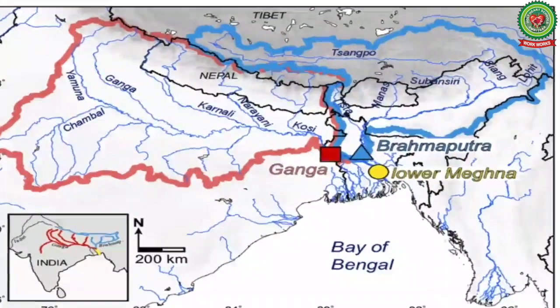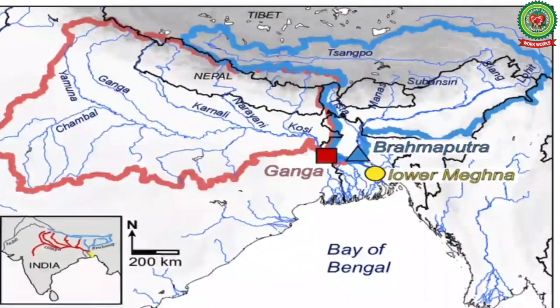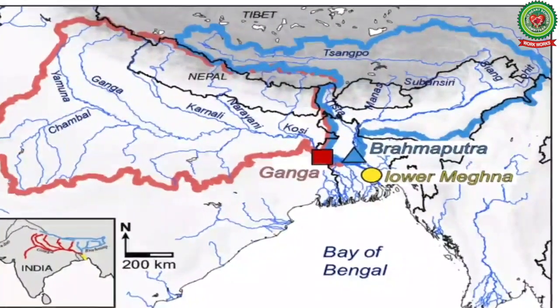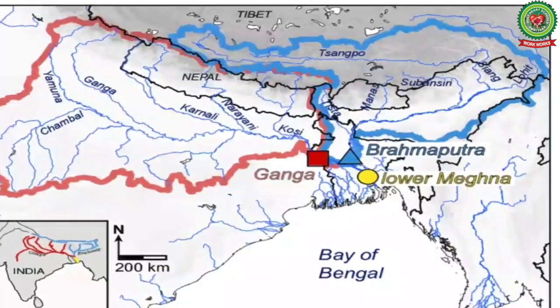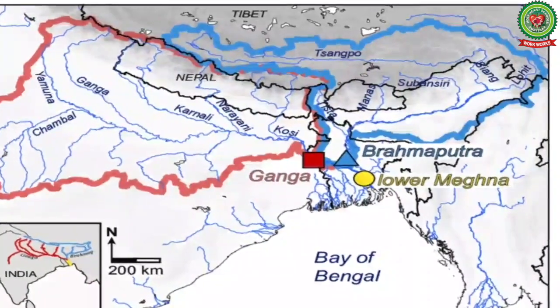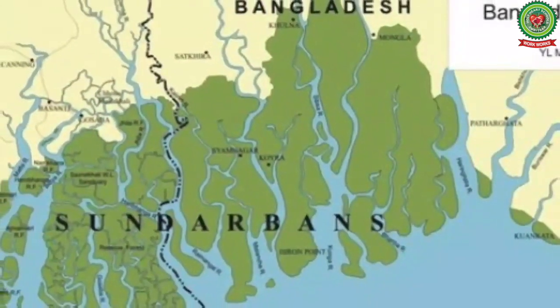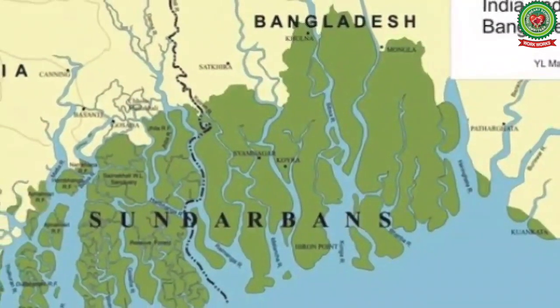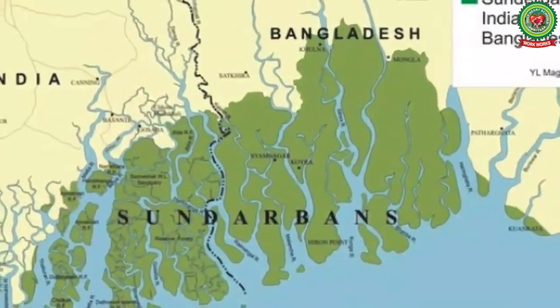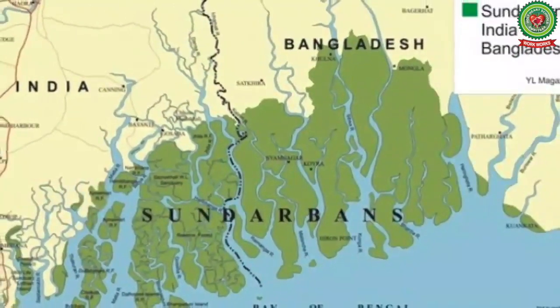Before falling into the Bay of Bengal, the Padma receives the Brahmaputra, which is known as Jamuna and Meghna here. River Ganga, along with river Brahmaputra, makes the world's largest delta known as the Sundarbans.